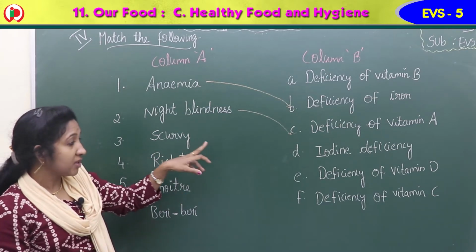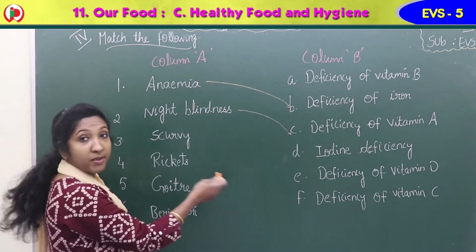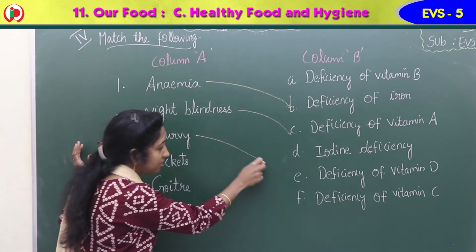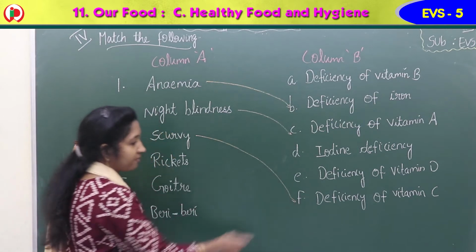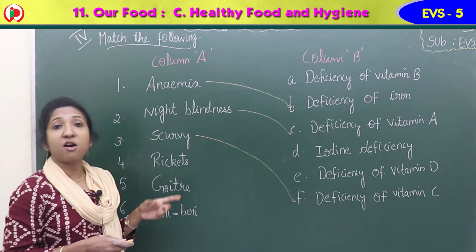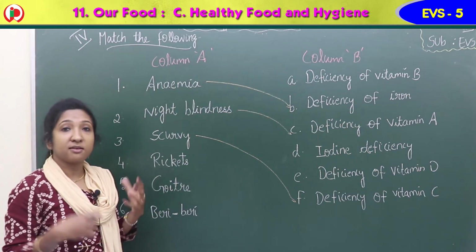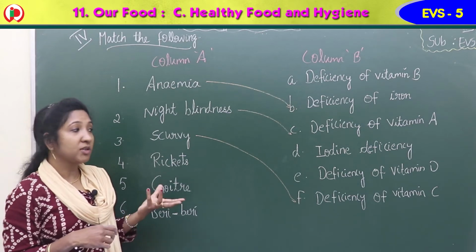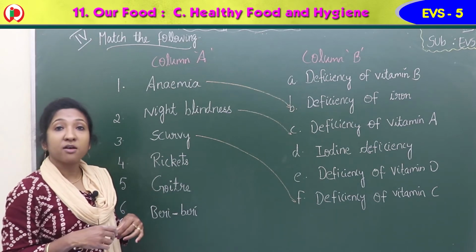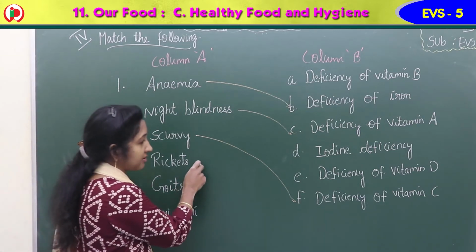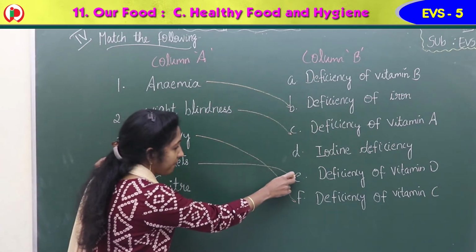Scurvy due to the deficiency of vitamin C. So 3 to F. Now rickets. Rickets causes due to which vitamin deficiency? Rickets causes due to the deficiency of vitamin D. So rickets to vitamin D.